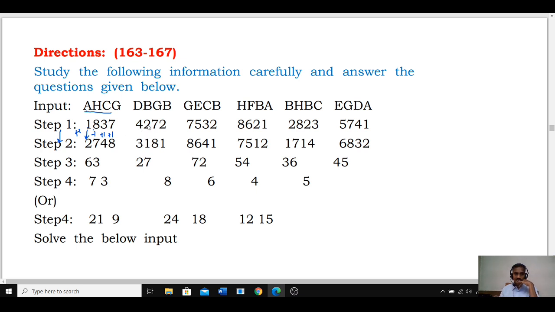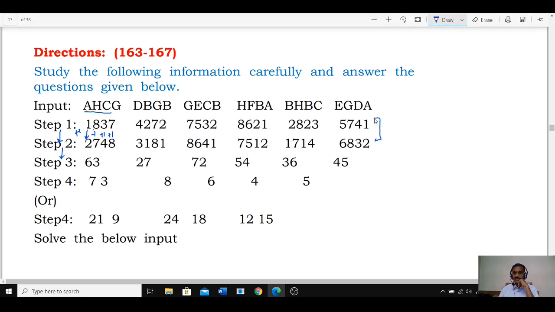Here see, 4 minus 1, 2 minus 1, 2 minus 1, even. 7 odd plus 1, 7 odd plus 1, 5 odd plus 1, 3 odd plus 1, 2 even, minus 1. Now here even minus 1, even minus 1, even minus 1, odd plus 1. And odd plus 1, odd plus 1, even minus 1, and odd plus 1. Clear? And it is based on the odd. If it is an odd, add 1. If it is an even, minus 1. And this is about step 1 to step 2. So from step 1 to step 2, the pattern we have is odd digit plus 1 and even digit minus 1.